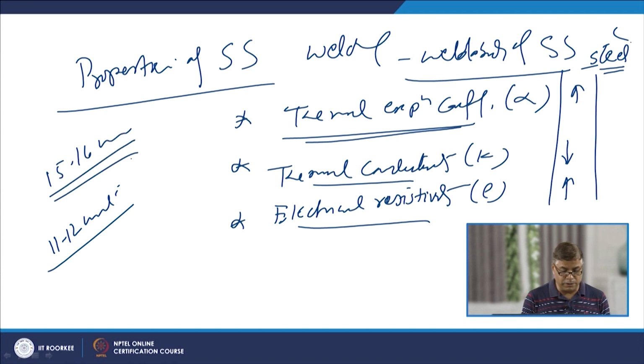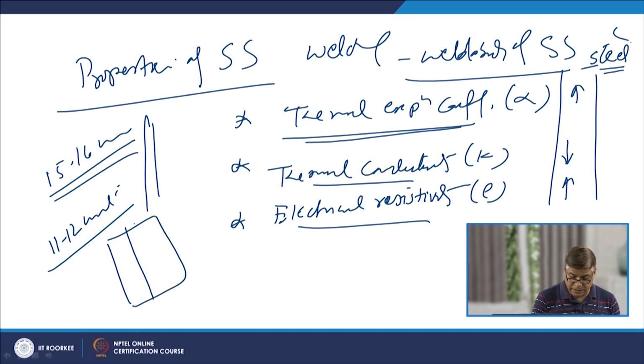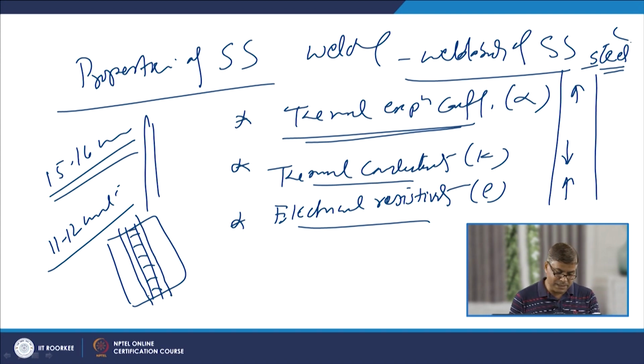So, about 40 to 50% greater thermal expansion coefficient of the stainless steels leads to greater expansion and contraction of the zones during the welding, because localized heating is involved.